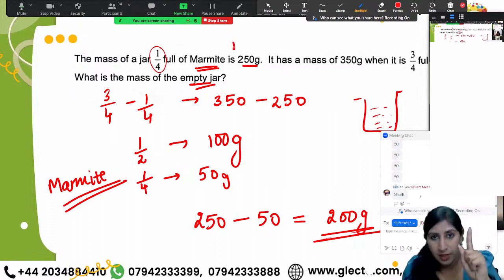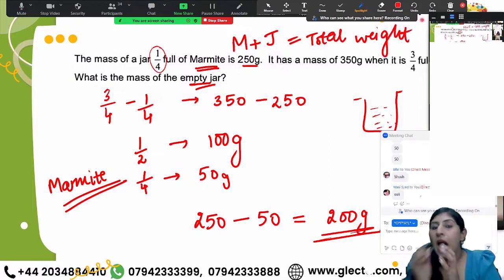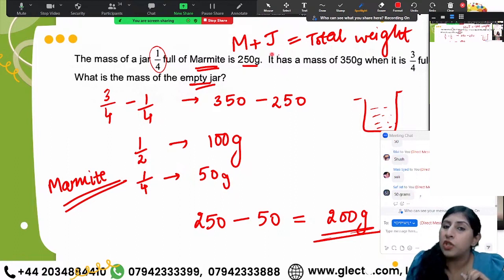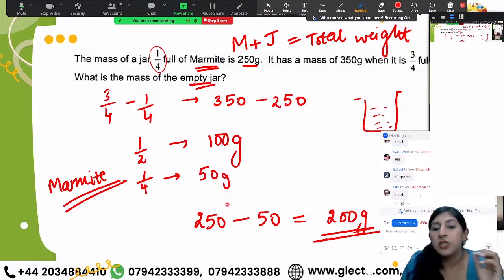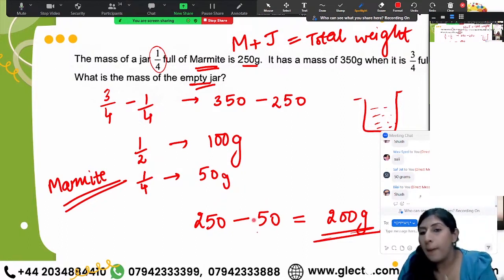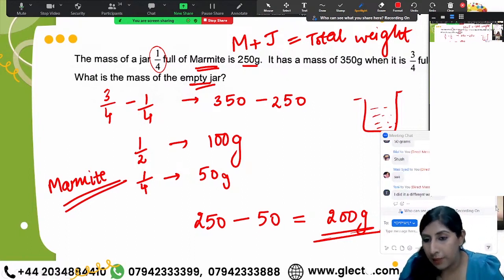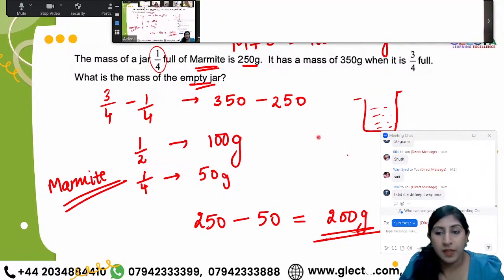Now, the marmite plus the jar gives you the total weight, right? I have to calculate the mass of the jar. I got the weight of the marmite as 50 grams. So now I'm going to do the total weight minus the weight of marmite. That gave me my answer as 200 grams. Is it clear to everyone? Okay.